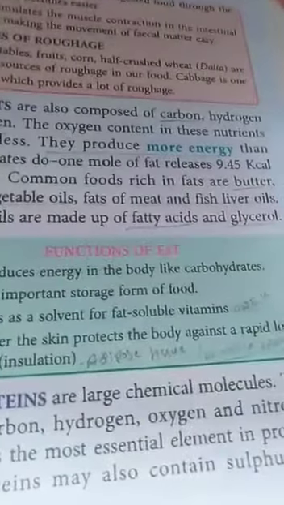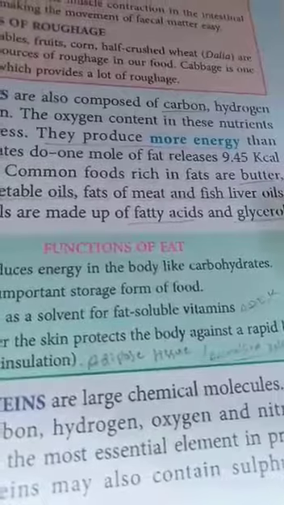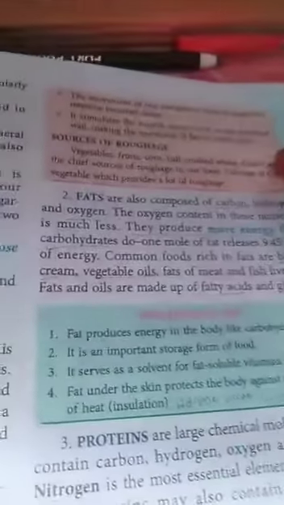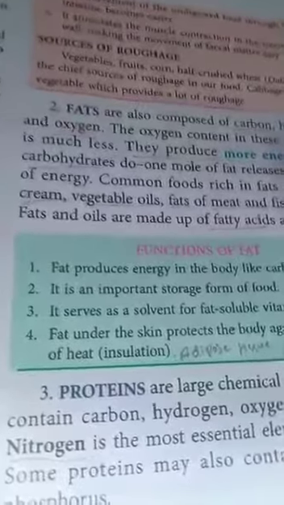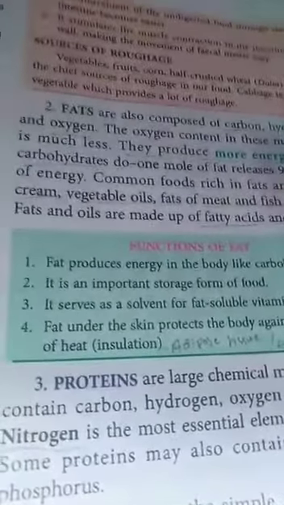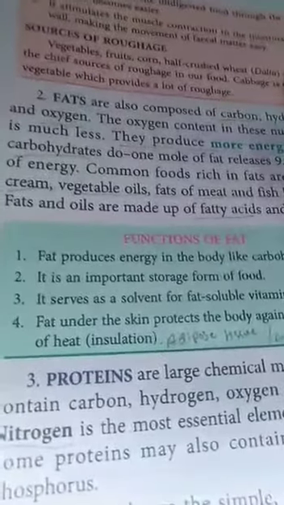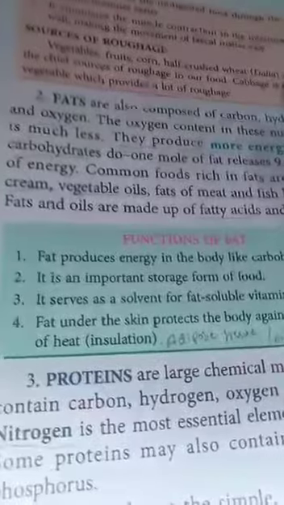Now we are moving to fat. Fat is also an energy giving food item. They are mainly made up of carbon, hydrogen and oxygen. One speciality of fat is that it provides double the amount of energy when compared with carbohydrates. But their extra availability in the body leads to obesity and